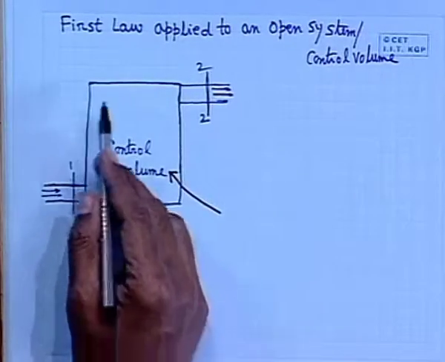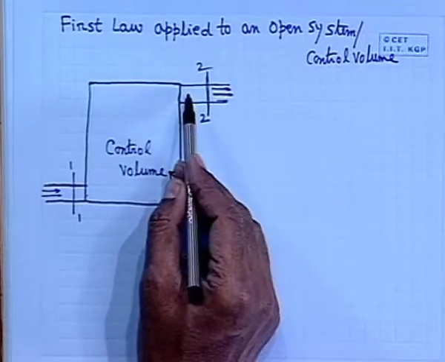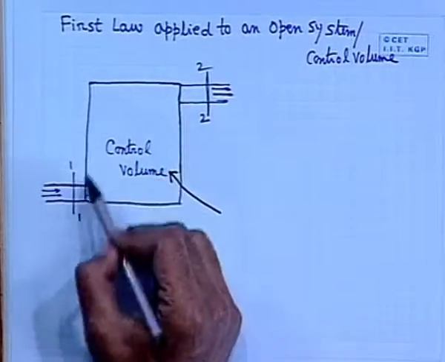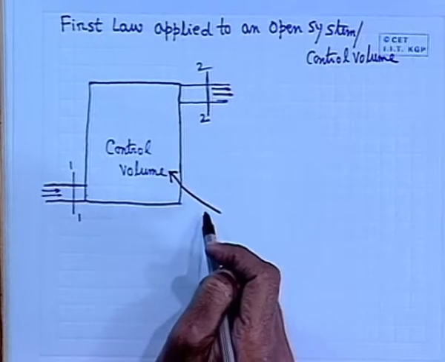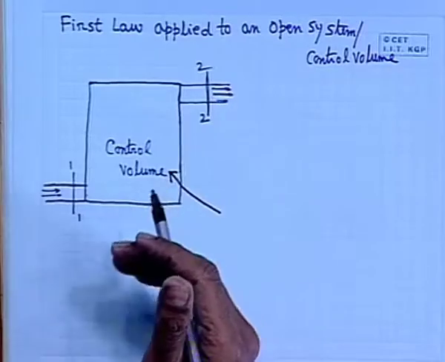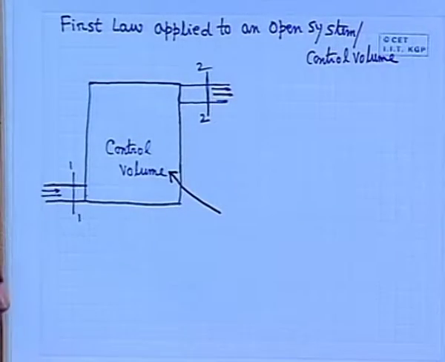Now, since control volume operates on the principle that there is always a continuous inflow and a continuous outflow, this is the definition of control volume. We always prescribe the energy interaction quantities on a time basis, because it is a continuous flow process. Understand, the continuous flow comes in and flow goes out, that is the control volume concept. It may be steady, it may be unsteady, but it is a continuous flow process.